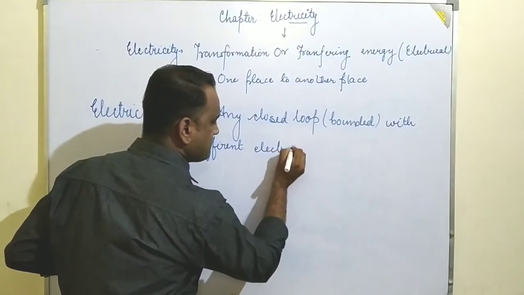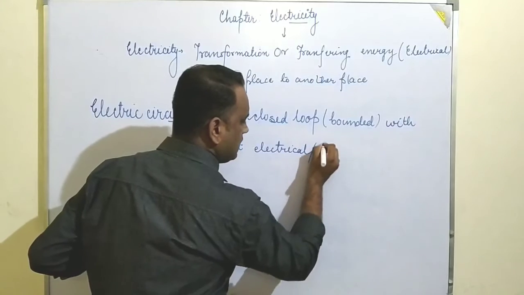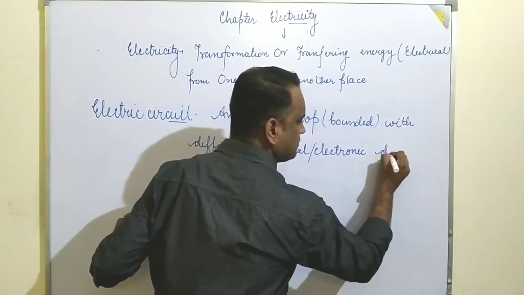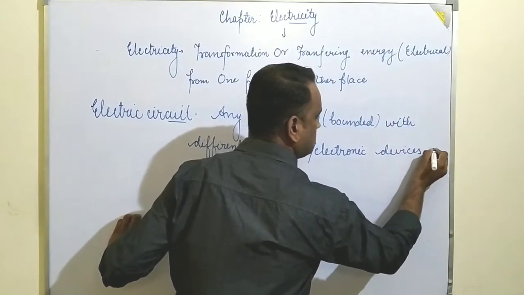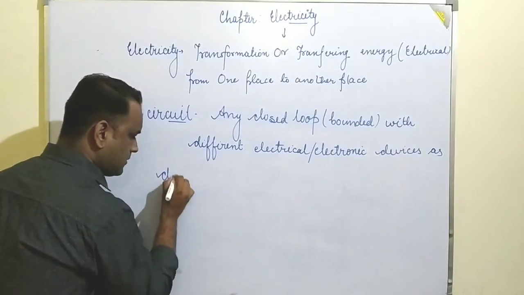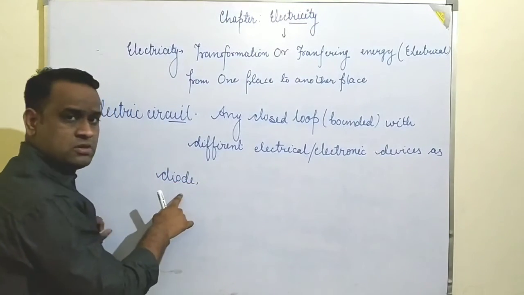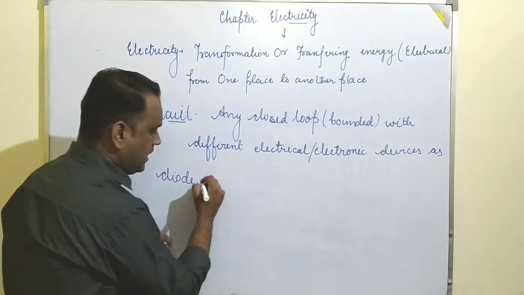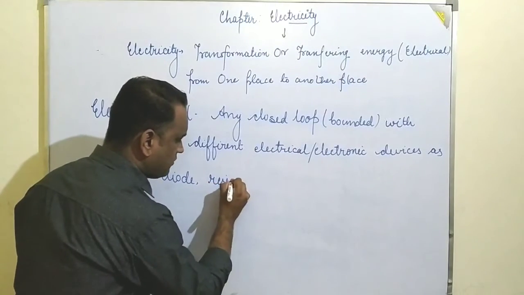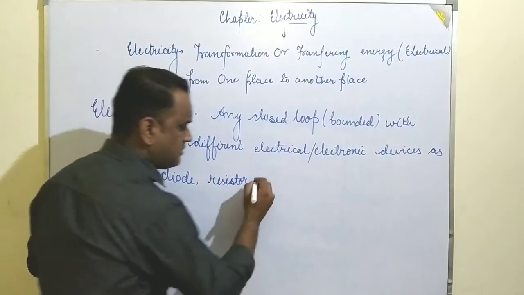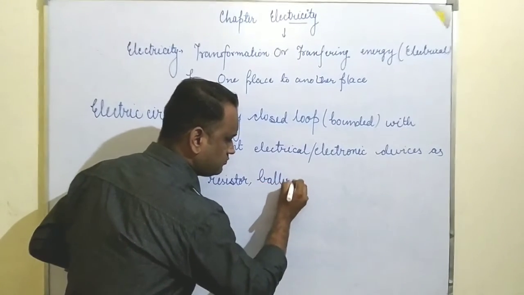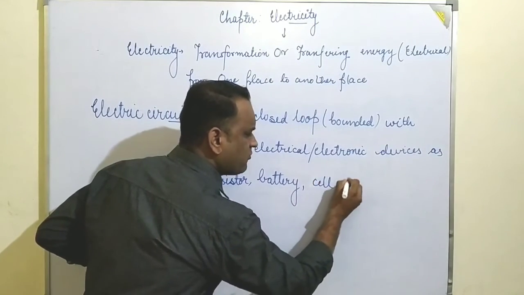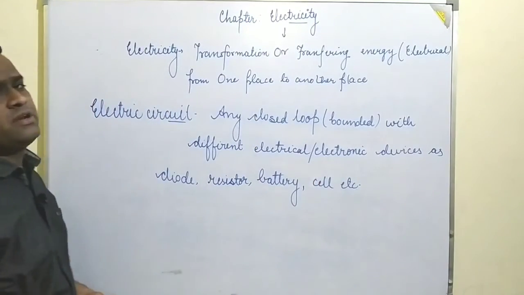electrical or electronic devices such as a diode, which is used to flow the current in one direction, and a resistor to oppose the current, a battery, a cell, and lots of other appliances is said to be an electric circuit.